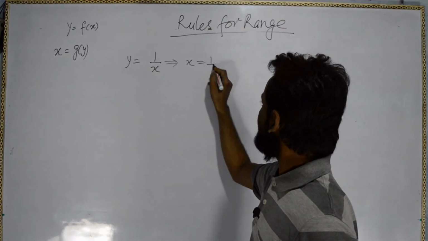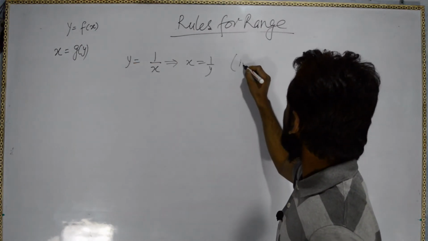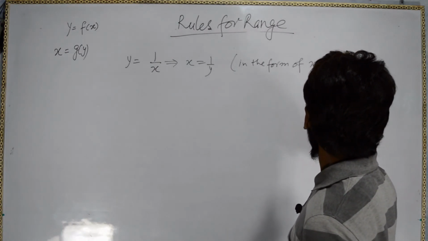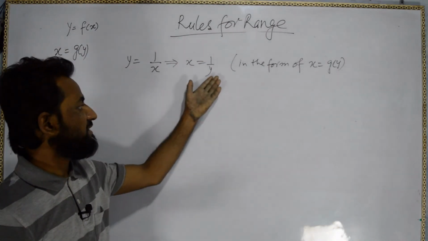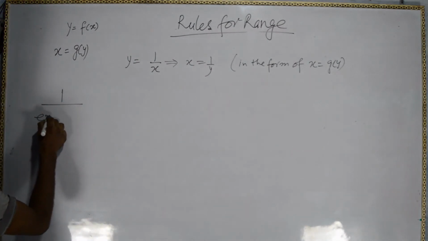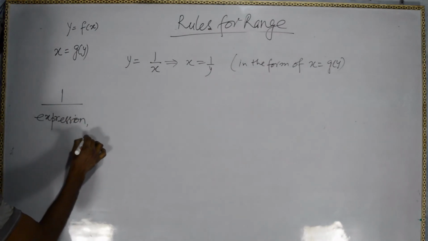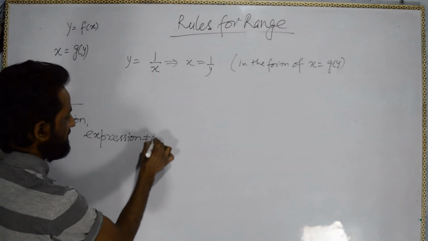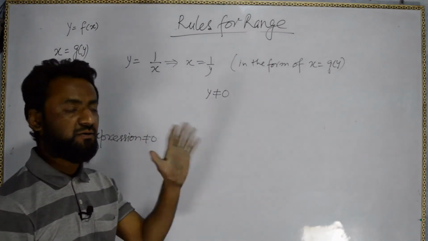Now we have written it in the form x equal to g(y). Now see, we got the form 1 by some expression. For this, what should not happen? The expression should not be equal to 0. Same way here, y should not be equal to 0, and then whole R.